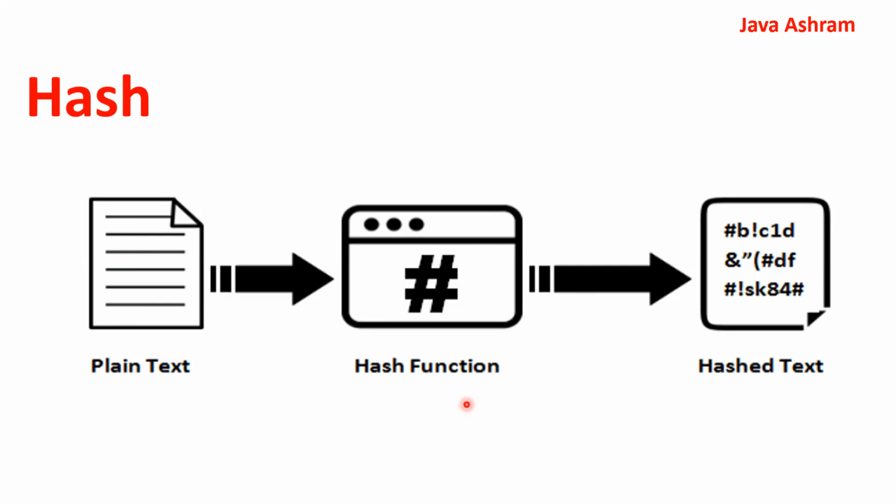Inside the hash function, there is an algorithm written to convert this plain text into the hash text. Here we use the term hash text, not ciphertext. And once these hash texts are received at the receiver end, we apply the same hash function again to convert this hash text into the plain text.